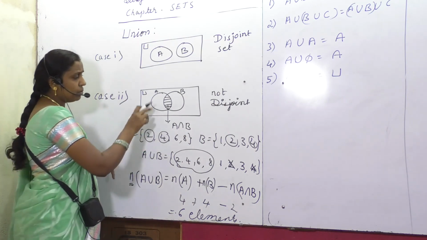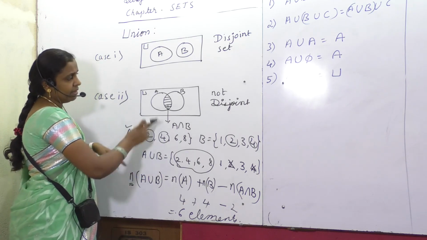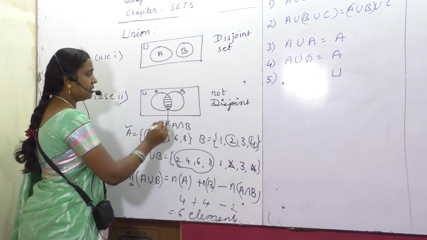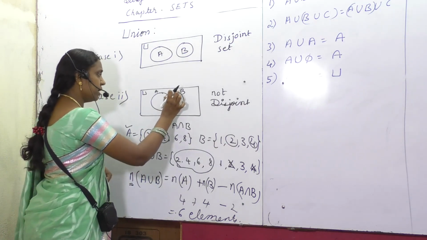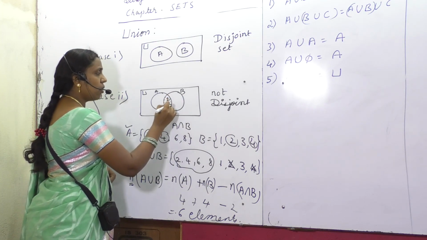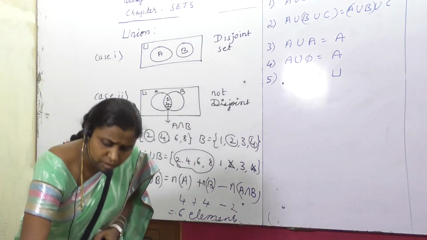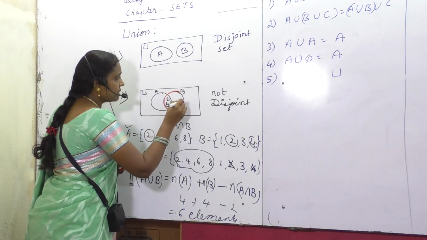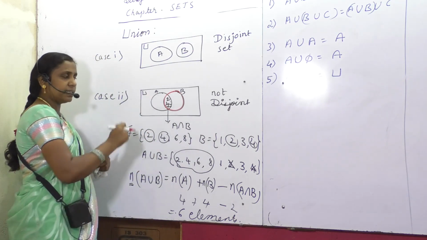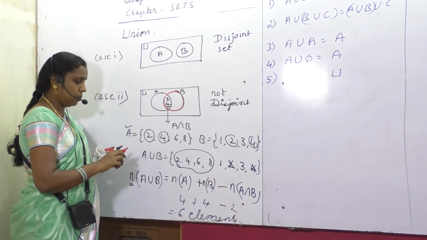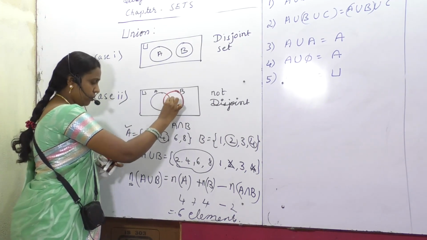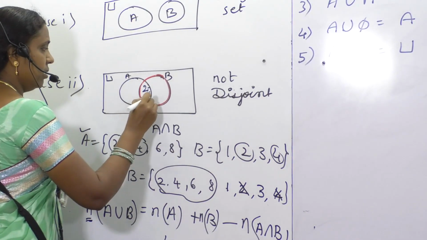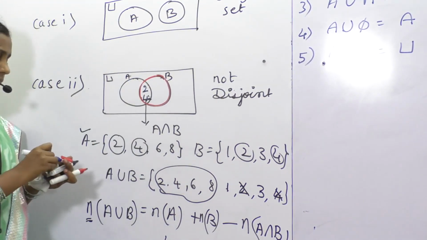So how are we going to put the data in the Venn diagram? Check. A equal to 2, 4, 6, 8. Which are common? This we marked, no? Here we will put 2, 4, common. I will use one more different colored marker. It will be very clear, I think. So this is set B. Black one is set A. Common elements are 2 and 4. So 2 and 4, let me write with blue. Is this fine? I think this is very, very clear.